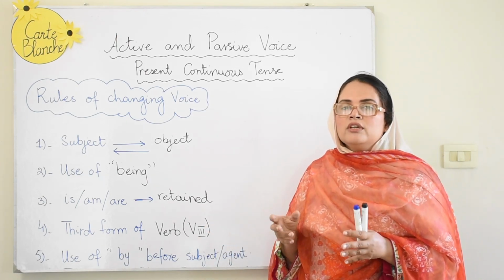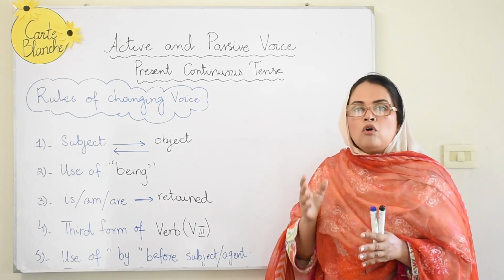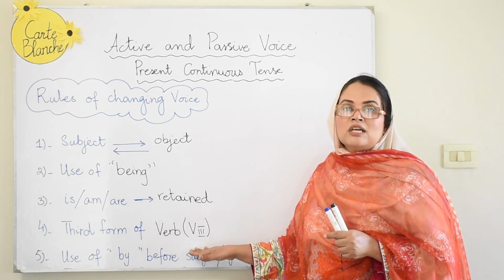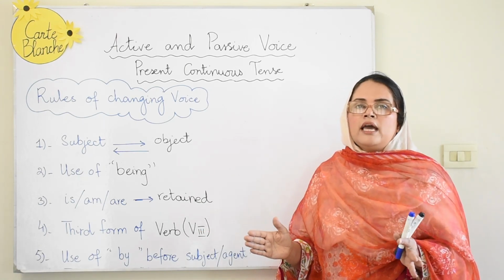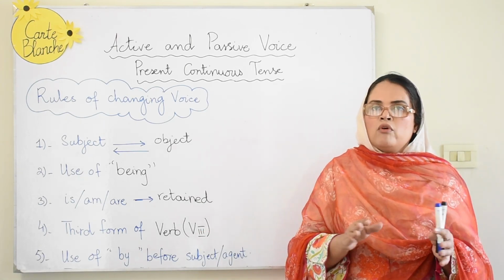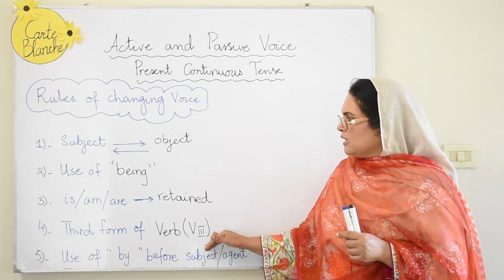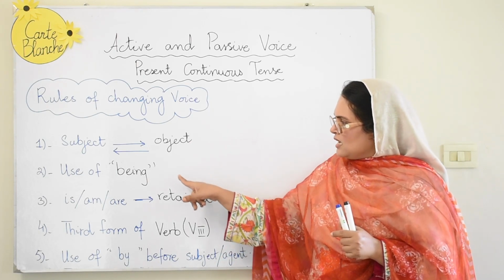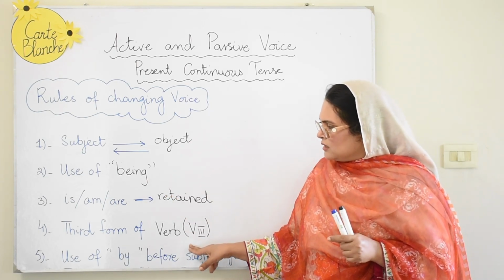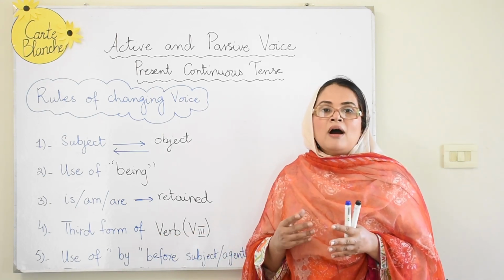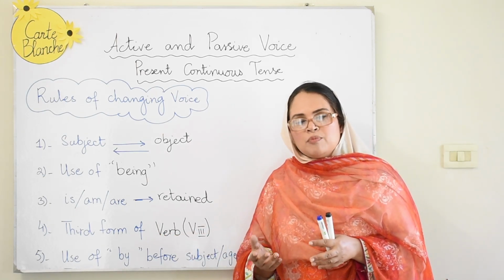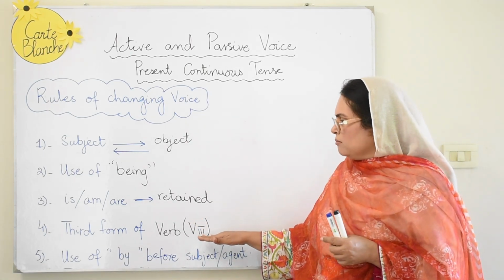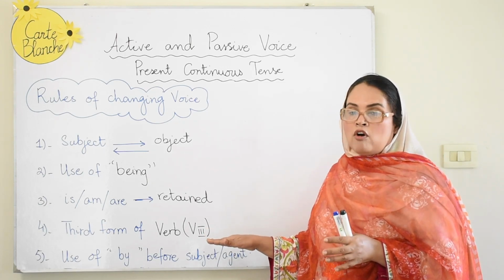The next thing that we need to know is third form of the verb. Now this is something we call third form of the verb, or you can call it past participle form of the verb. Third form of the verb is to be used. This is universal to all the active sentences when they are changed to passive voice. This rule applies to everything. Now this rule is also used the same way. This is also used the same way. This is a bit different. Some people call it the past participle form of the verb. Whether you call it past participle form or third form of the verb, just remember that we have to make use of the third form of the verb.